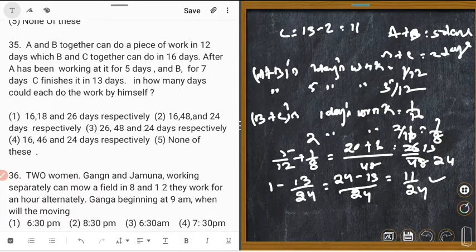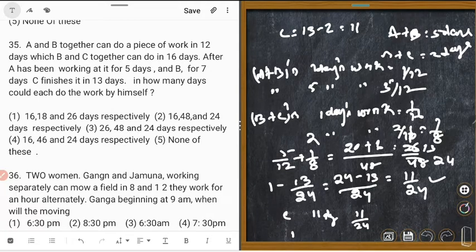Could you understand? So C in 11 days does 11 upon 24 of the work.